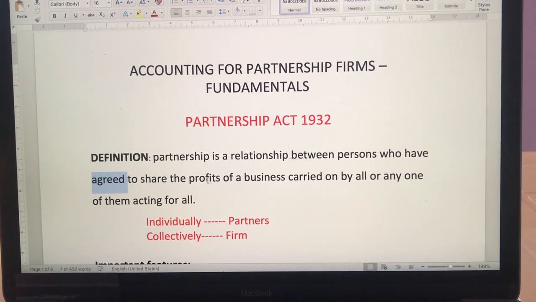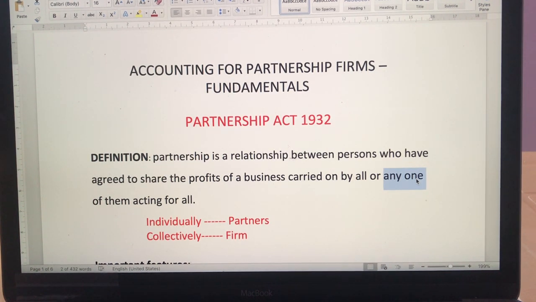Okay. Another thing is profits. Children, when we say profit, by default it means that they are agreeing to share the profit as well as the losses in case. Another important point to be noticed is that it is carried on by all. It may be possible that there are 3 or 4 or 5 partners, they all can be a part of management, they can all do the business, or any one. That means there may be an active partner. You may be knowing about the active partner and sleeping partner. So there are different kinds of partners.